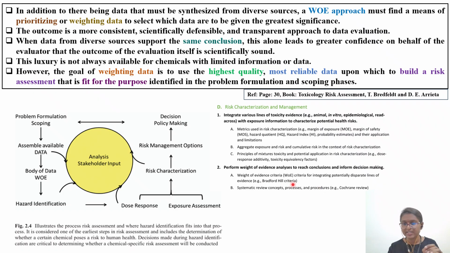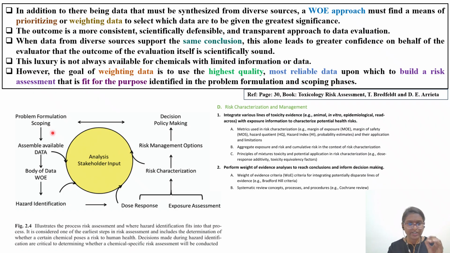Weight of evidence has criteria for integrating potentially disparate lines of evidence. In that they have given the example of the Bradford Hill criteria. About this criteria, 9 points are there. I will mention them towards the end of the presentation. So this is the typical flow diagram which is taken from that particular textbook only.